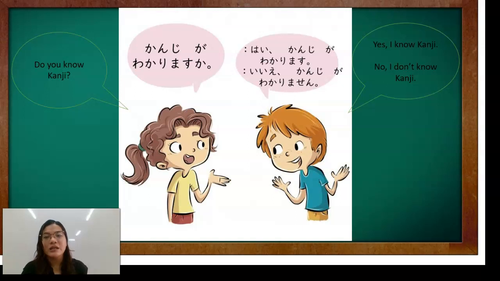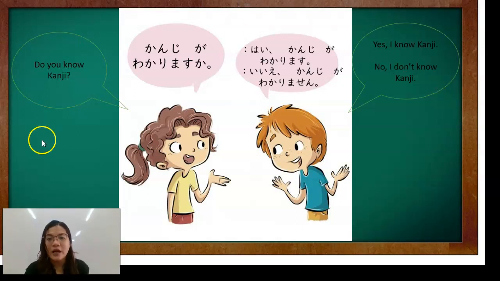As you can see, our verb here is wakarimasu. So, aside from understand, sometimes wakarimasu is used to mean know. Alam mo ba ang isang bagay? Alam mo ba kung paano basahin to? Alam mo ba kung paano gawin to? That is sometimes how wakarimasu is used. But generally, it is used as the word understand.